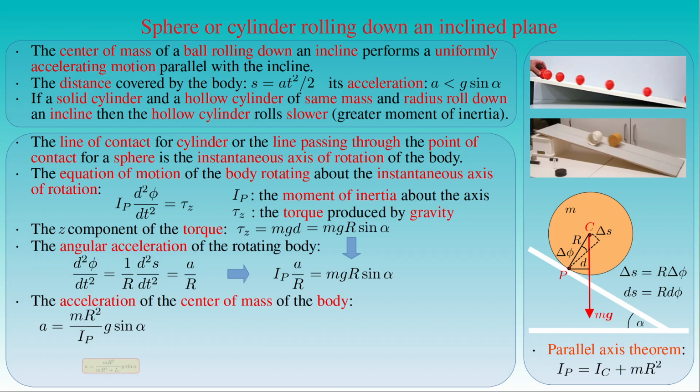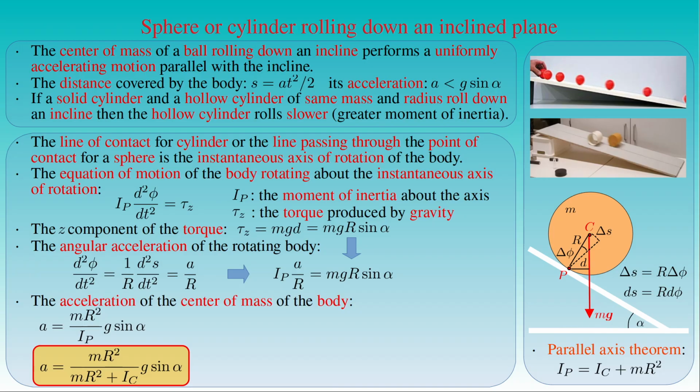Then the acceleration a of the center of mass of a cylinder or a sphere of mass m and radius r rolling down a slope with the inclination angle alpha is given by the ratio of the mass m times the square of the radius r to the sum of m times r squared and the moment of inertia Ic, times the gravitational acceleration g times sine alpha.